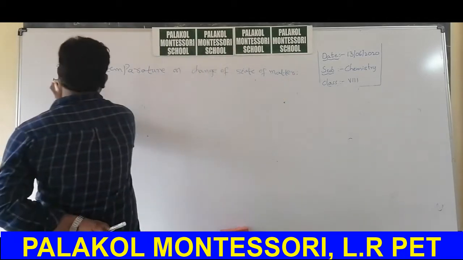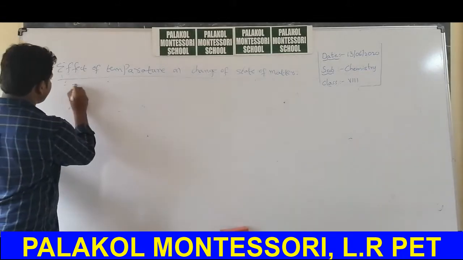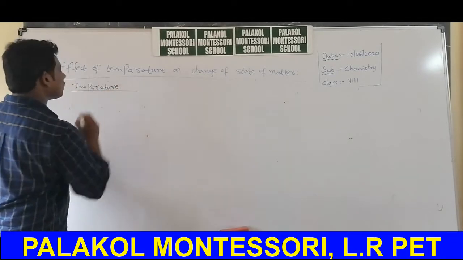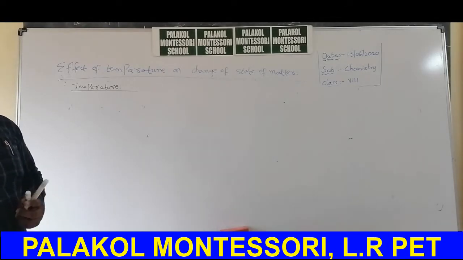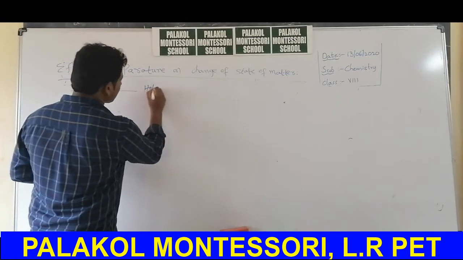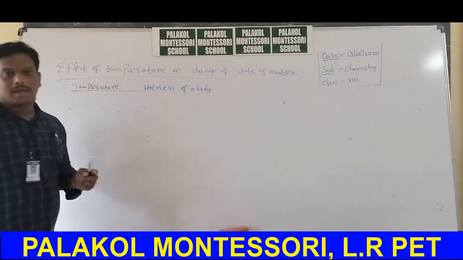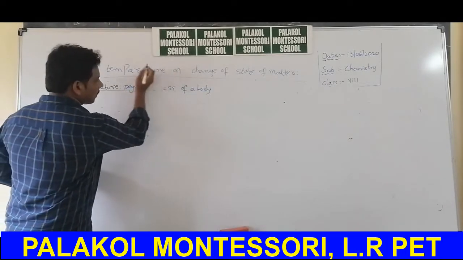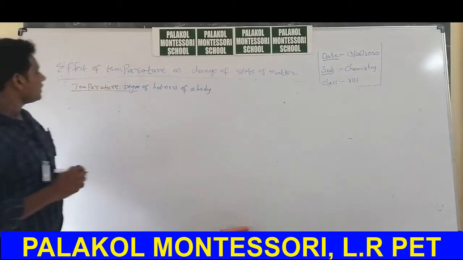Okay, before going to this topic, first we will discuss what the definition of temperature is. The degree of hotness of a body, the degree of hotness of a substance, is called temperature. Hotness of a body is called temperature. Degree of hotness of a body is called temperature.